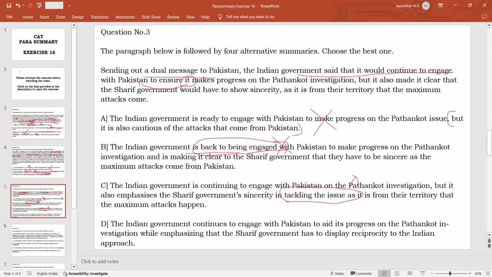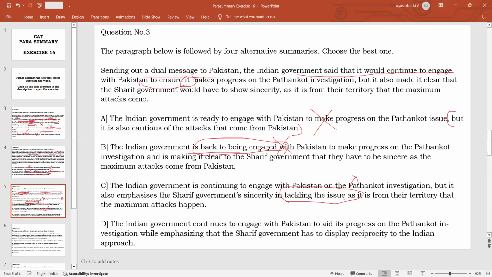See, the passage is not about India emphasizing the Sharif government's sincerity. India is emphasizing the need for the Sharif government to be sincere in tackling the issue. The issue means not the Pathankot issue, but the issue with India. So the Pathankot issue and the issue with India are two different things. Don't confuse that these are the same thing.